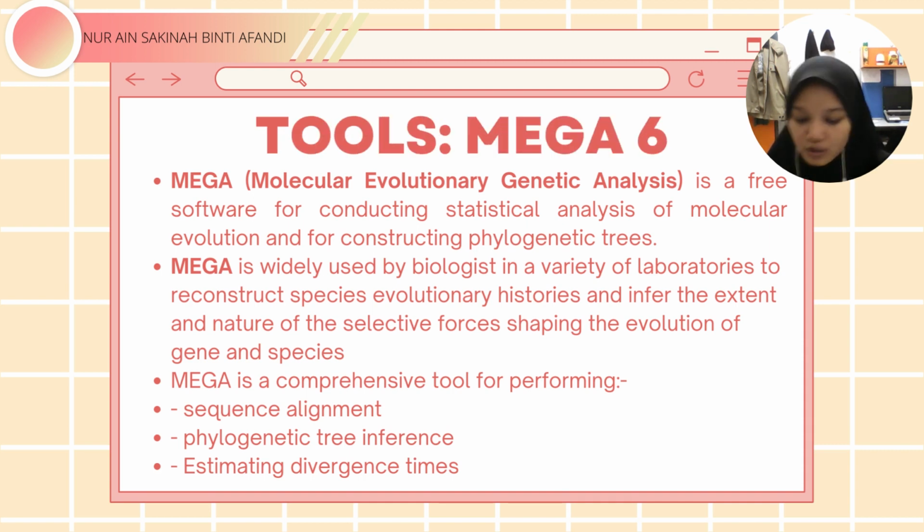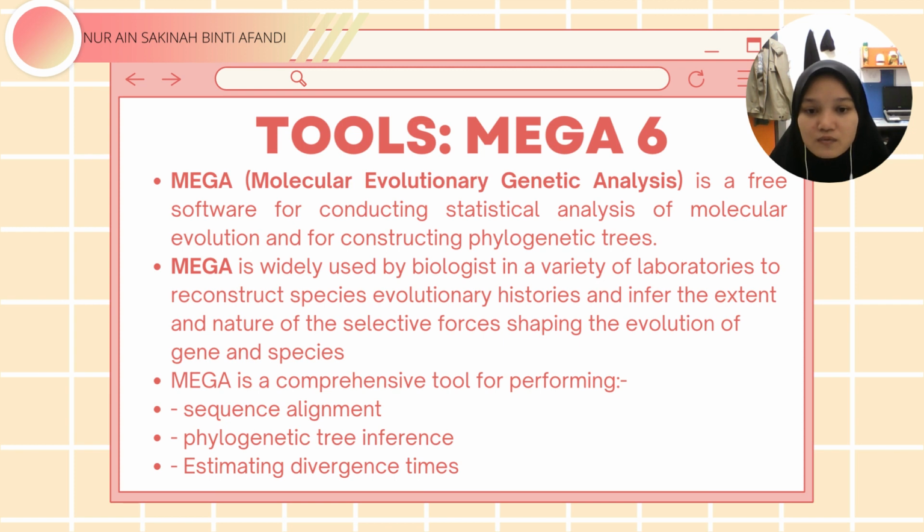The tool used to analyze this genome is MEGA. MEGA stands for Molecular Evolutionary Genetics Analysis. It's free software for conducting statistical analysis of molecular evolution and for constructing phylogenetic trees. MEGA is widely used by biologists in a variety of laboratories to construct species evolutionary histories and infer the extent and nature of the selective forces shaping the evolution of genes and species.